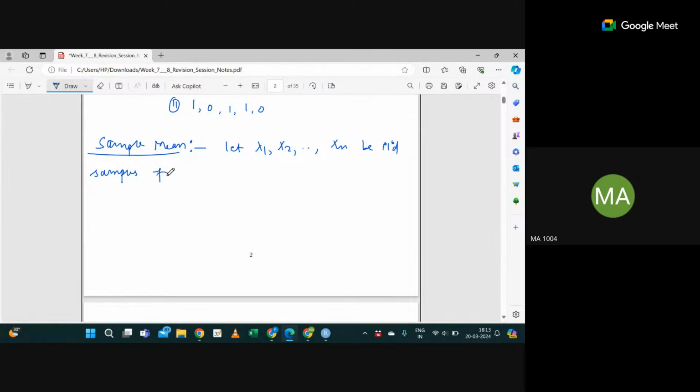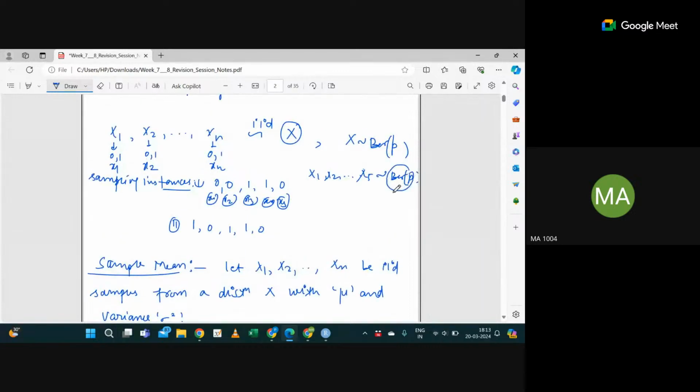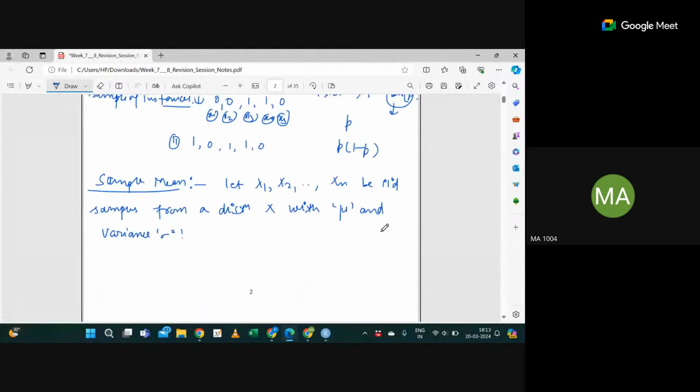This distribution x has the mean mu and variance sigma x square. Here, if I'm talking about Bernoulli P, it will have mean P and variance P into 1 minus P.